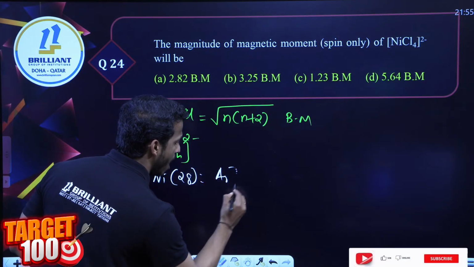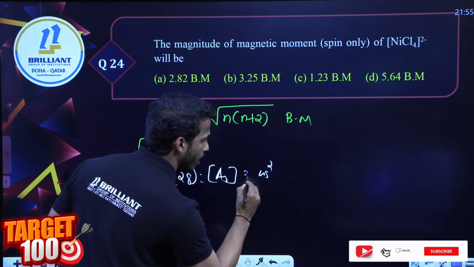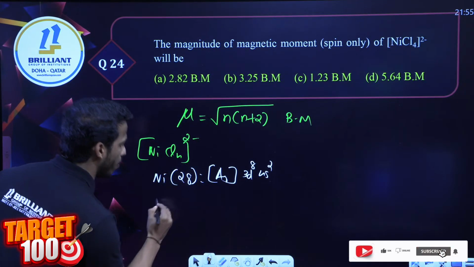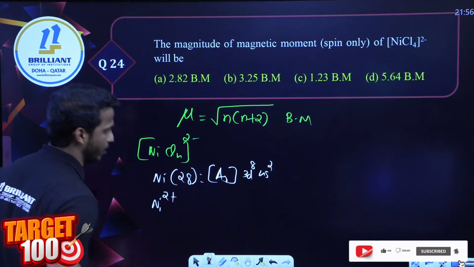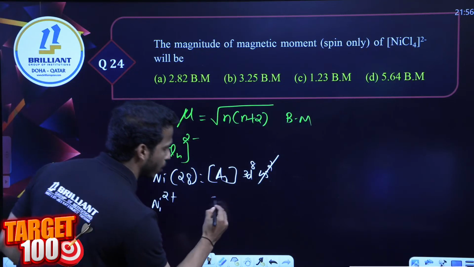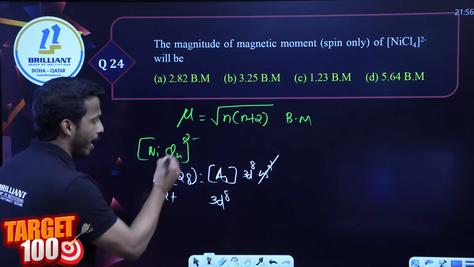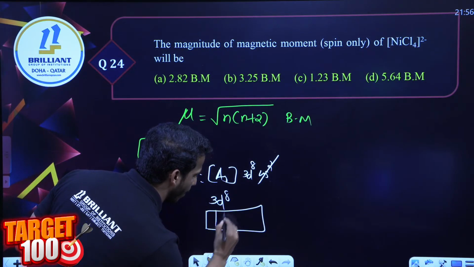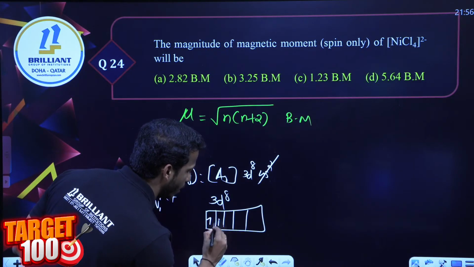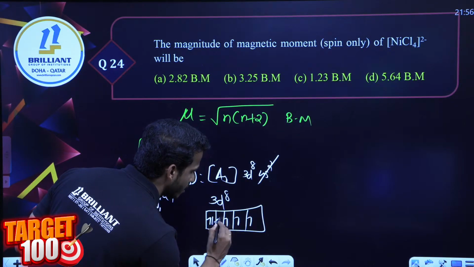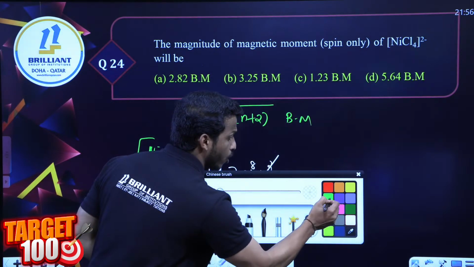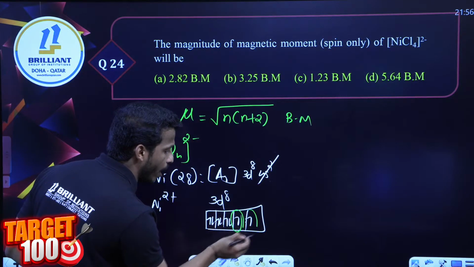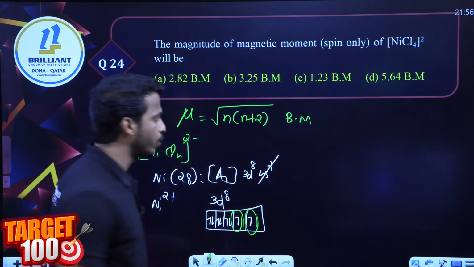So we can write argon with 4s2 3d8. In this complex, nickel is in 2 plus charge. 2 plus means lose these 2 electrons, 3d8 left. And chlorine, halogens are weak ligands. These 8 electrons won't undergo pairing. So you will get electrons 1, 2, 3, 4, 5, 6, 7, 8. So tell me, dear all, total how many unpaired electrons here? 1, 2. n value is equal to 2.